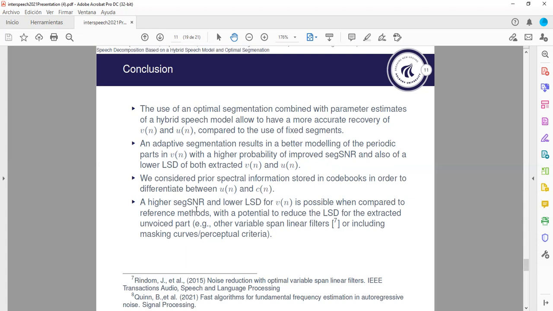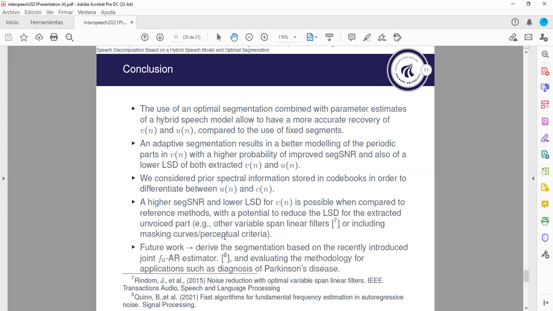In general, we see that a higher segmental SNR and lower log spectrum distortion for voiced components is possible compared to state-of-the-art methods. But we have the potential to further reduce the log spectrum distortion of the extracted unvoiced part. So we speculate that we should consider other filters in the variable spanning and filter framework, which is this paper. Or because of low SNRs, the unvoiced component may be quite weak compared to the level of the additive noise and might be masked. So we should probably include masking curves of perceptual criteria in the filter designs. That is something we speculate from now.